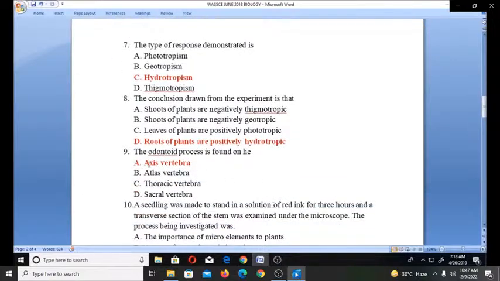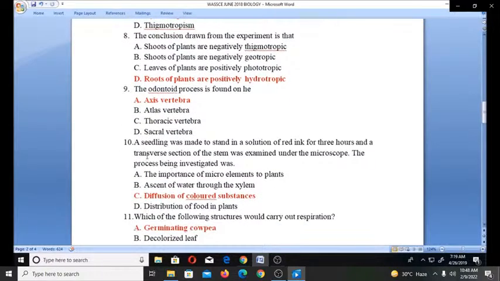Now, number 9, the odontoid process is found on the dash. A, axis vertebra, B, atlas vertebra, C, thoracic vertebra, D, sacral vertebra. Now the answer is axis vertebra, because the axis vertebra is the second vertebra of the vertebral column. The axis vertebra has a large centrum which projects forward as the odontoid process. So that makes option A the right answer.